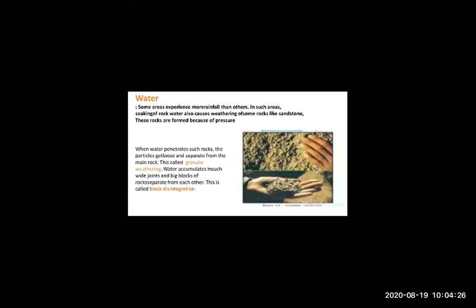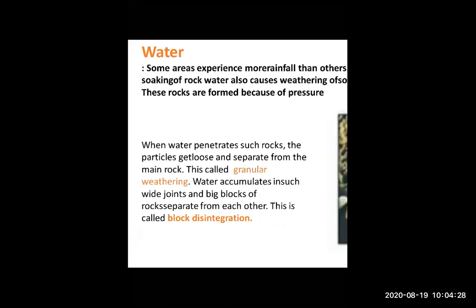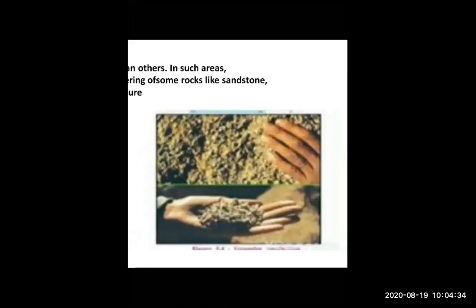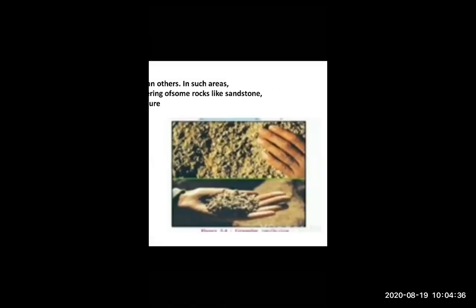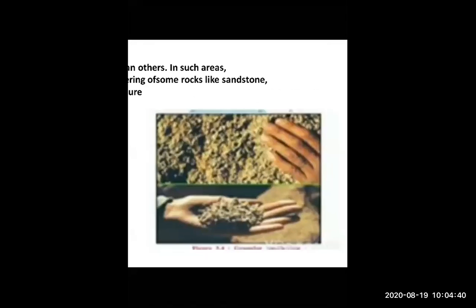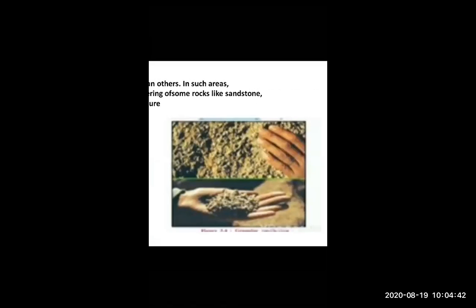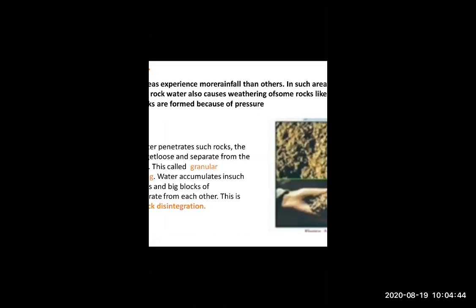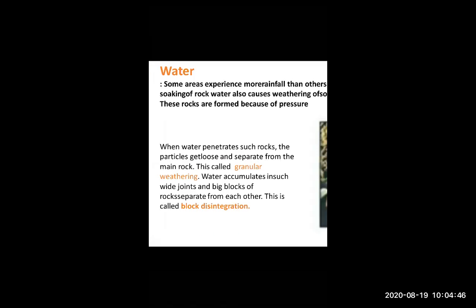And the next part is granule weathering and block disintegration. Just look at the picture, students. Here there is granule weathering. Look at the small particles of rocks and soils over there. When water penetrates such rocks, the particles get loose and separate from the main rock.